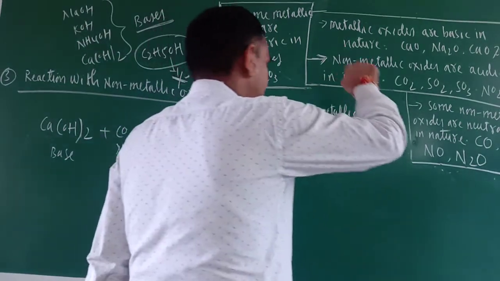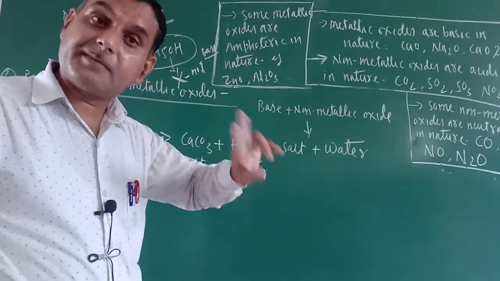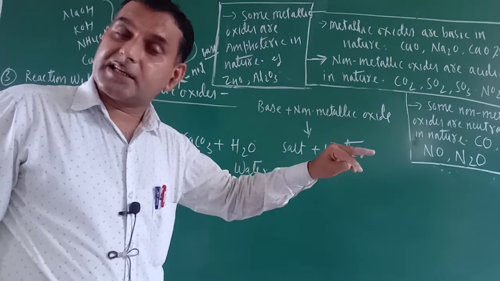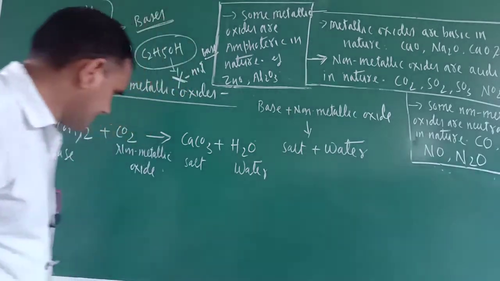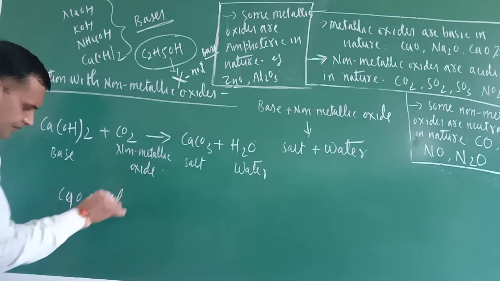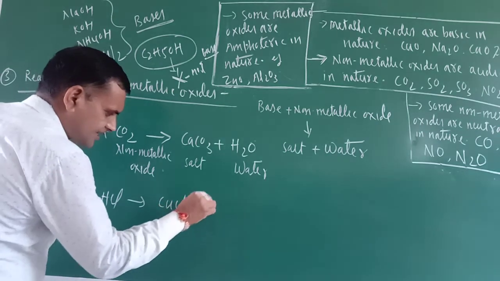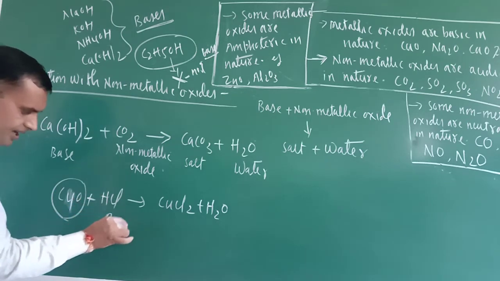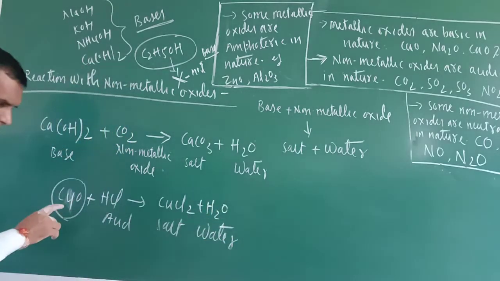Just see. When acids react with metallic oxides, what was formed? Salt and water. But since you have taken acid and salt is forming, it means metallic oxides are basic in nature. Once again, just see. Copper oxide reacts with HCl and forms CuCl2 plus H2O. This is metallic oxide, this is acid. And what does it form? Salt. What does it form? Water.